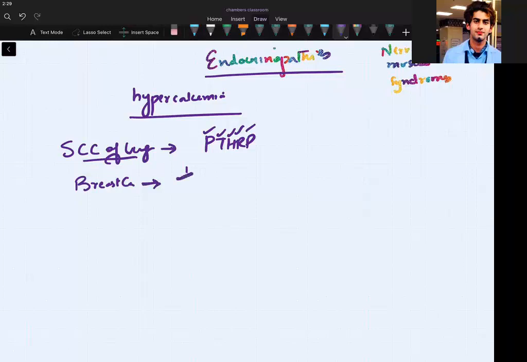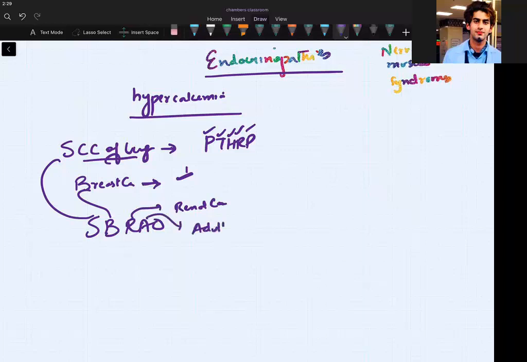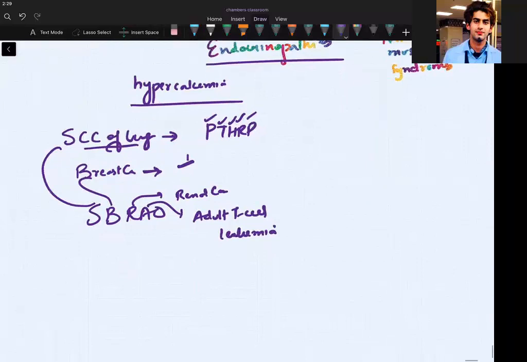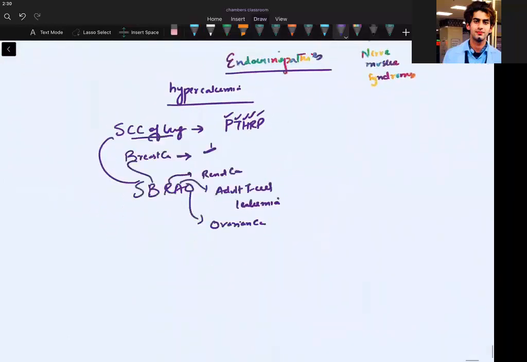We have a mnemonic, basically there was a name called Subbarao. So I remember Subbarao. Subbarao: S is squamous cell carcinoma of lung, B is breast carcinoma, R is for renal carcinoma. Hypercalcemia is seen in these states. Adult T cell leukemia. Do you remember adult T cell leukemia? Yeah, so adult T cell leukemia. Then we have O. O stands for ovarian carcinoma. So these are the states where we are able to appreciate hypercalcemia.